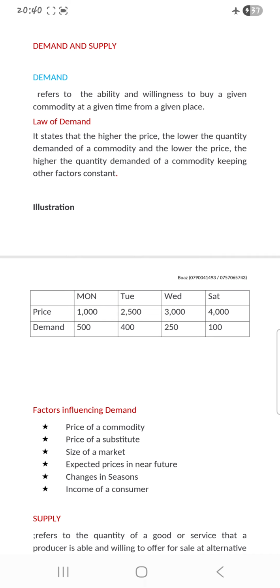But when the product is high, for example, vehicles, we have different vehicles. You find out that vehicles at 50 million, 30 million, they have more market. A lot of people are buying them.